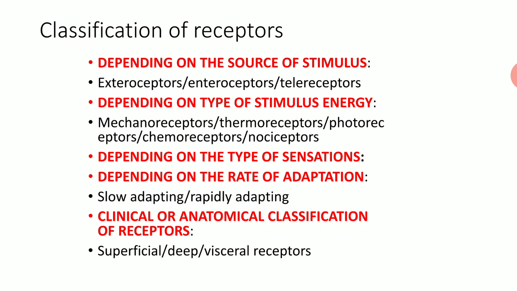Depending on the type of stimulus energy, they are classified into mechanoreceptors, thermoreceptors, photoreceptors, chemoreceptors and nociceptors. Depending on the type of sensation, receptors are classified into various sensations; we will discuss that later on. Depending on the rate of adaptation, there are two groups: slow adapting and rapidly adapting receptors. Clinical or anatomical classification: superficial, deep and visceral receptors.